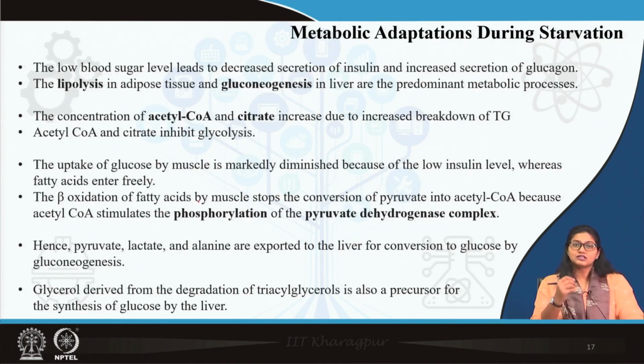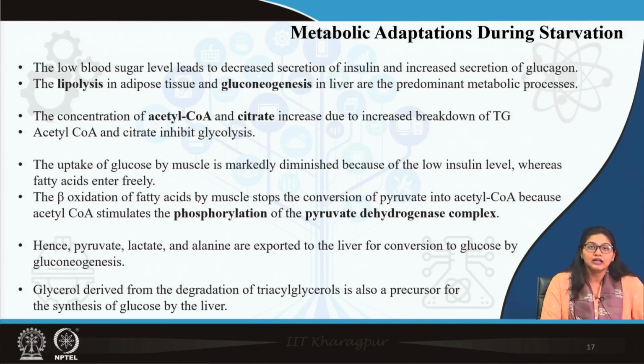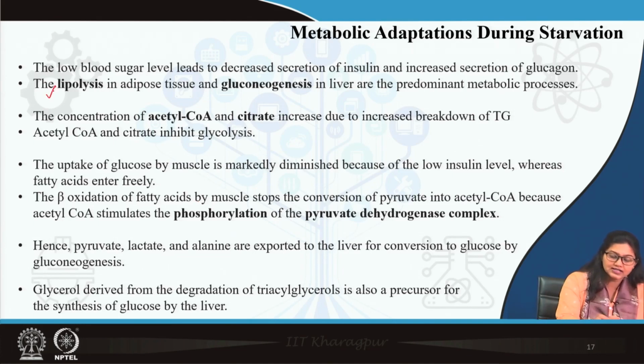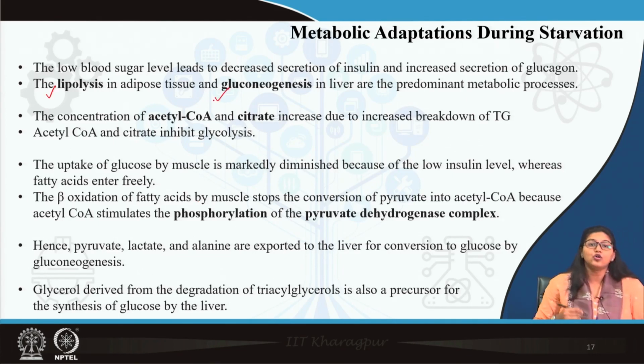So, these are the phasic adaptations in the starvation phase, where you can see that basically glucagon takes over and induces lipolysis and neoglucogenesis.